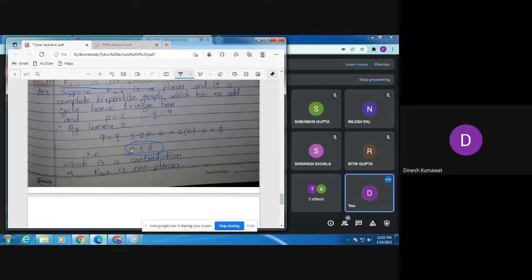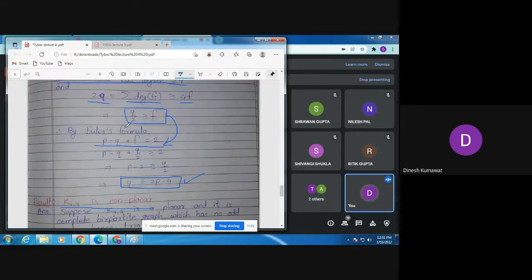Hence, our conclusion is K33 is a non-planar graph. So remember, whenever there is no triangle in the graph, then we are going to use this second lemma to check whether the given graph is planar or not.